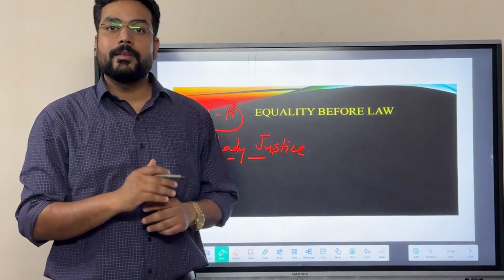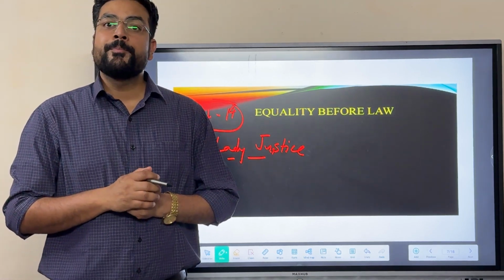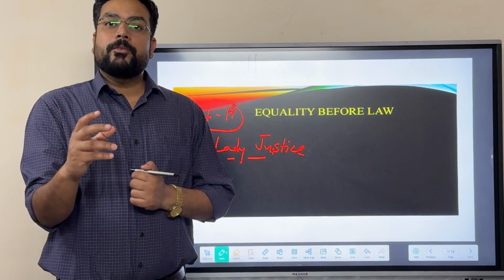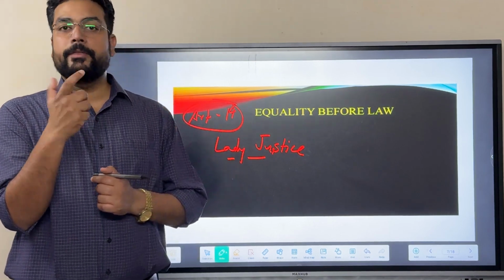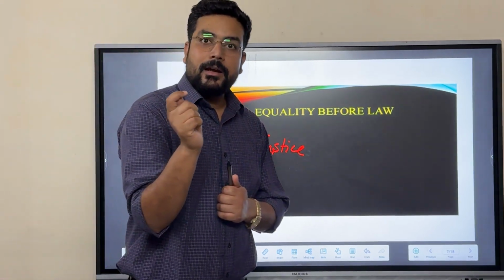But there are some glitches in this particular concept. Reason being, equality before law sometimes talks about, there is a Hindi saying called sabhi ko ek lathi se hankna.